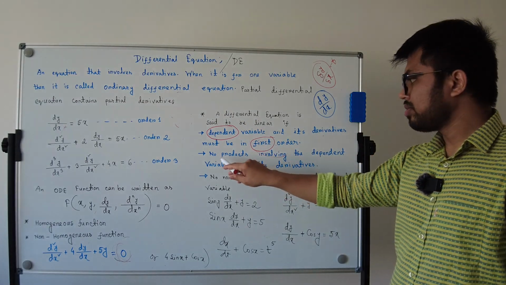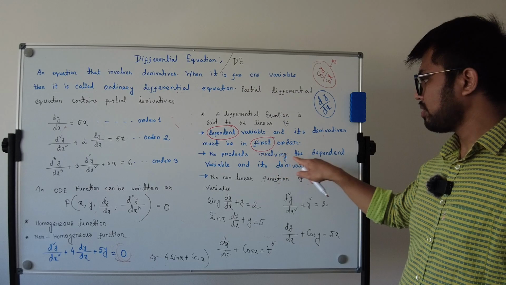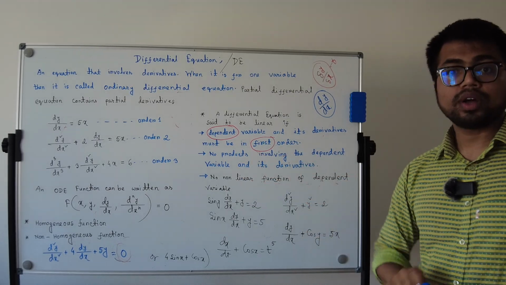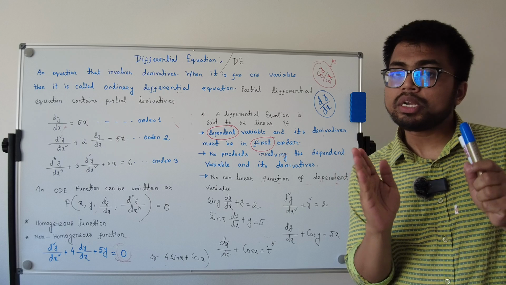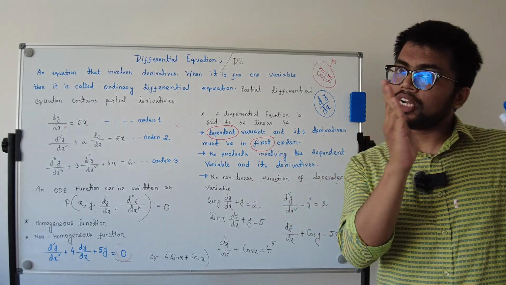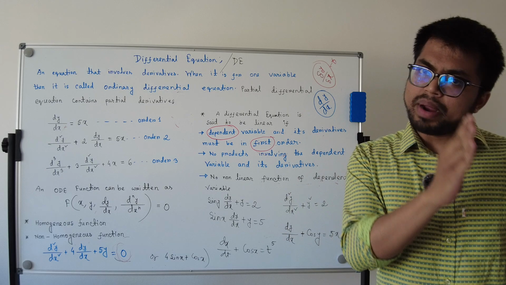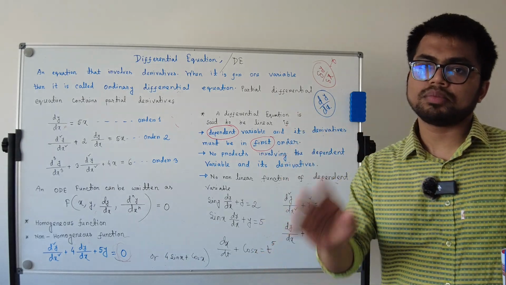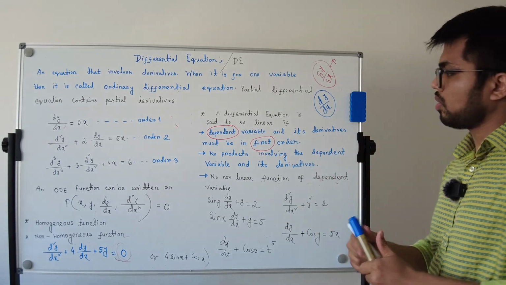Second rule, no products involving the dependent variable and its derivatives. No product, that means there will not be any multiplication between the dependent variable and the derivatives of that dependent variable. For example, I am giving you the example always.